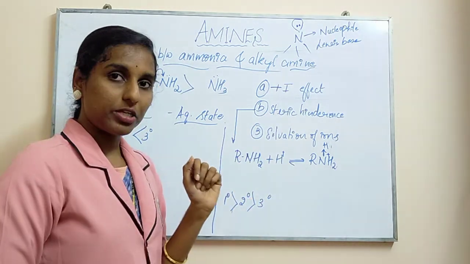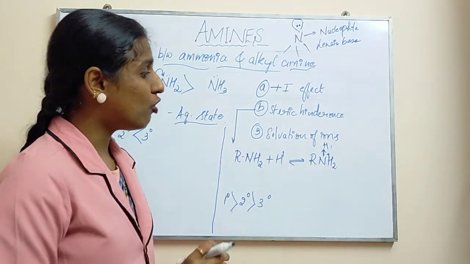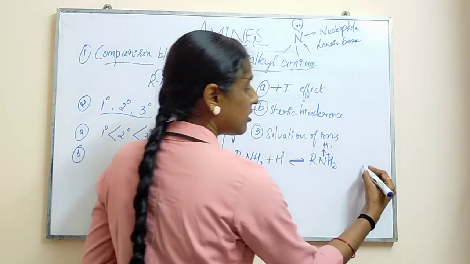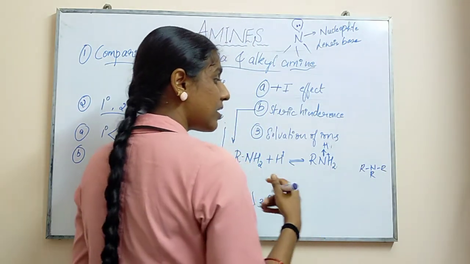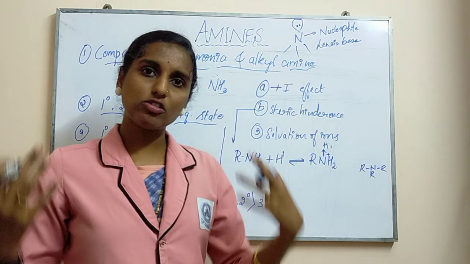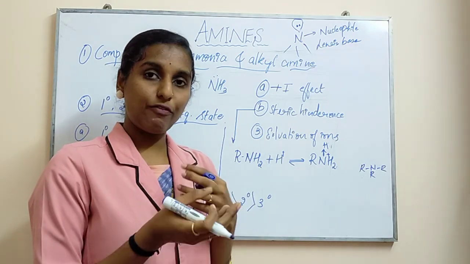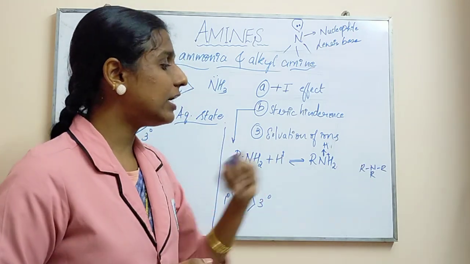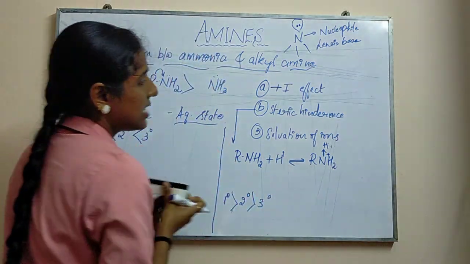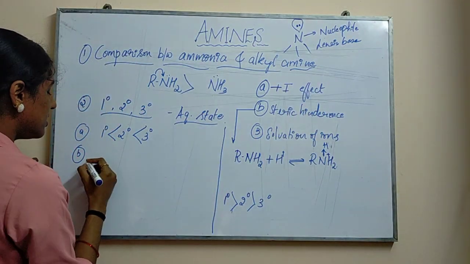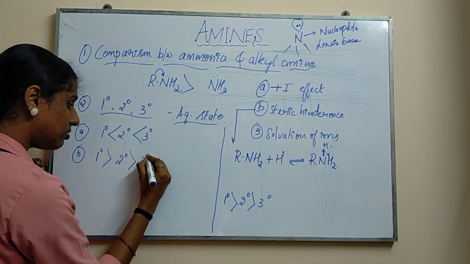When you compare with the tertiary, there are more bulky groups present. R in the sense three bulky groups will be present. So in the case of tertiary, there is not enough space to accept the electron because it is already heavy. More bulky groups are present with your tertiary group, so it is difficult to accept the electron. New bond formation will be difficult in the case of tertiary. For that reason, when we are saying the concept under steric hindrance, primary is having higher steric hindrance than secondary than tertiary.